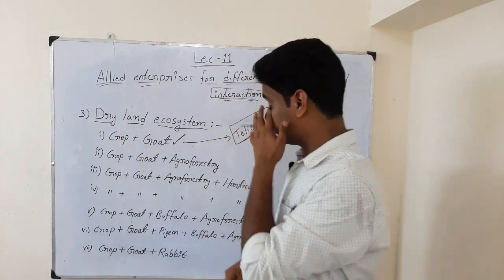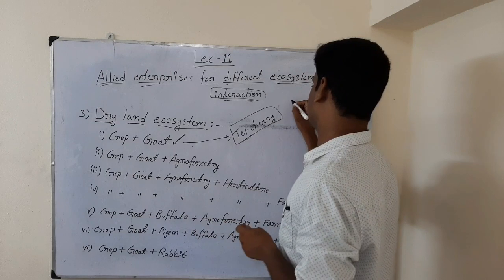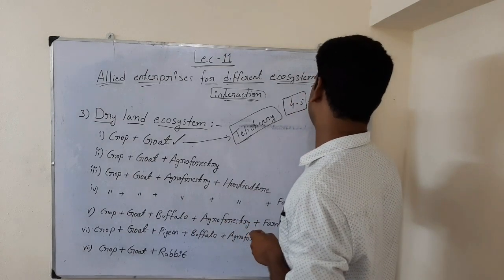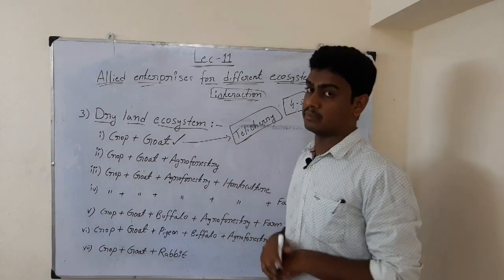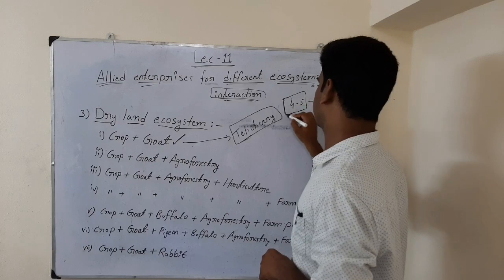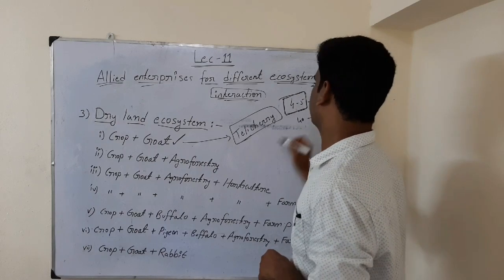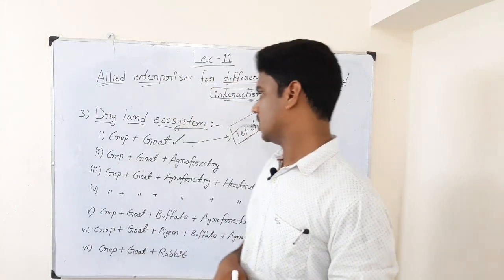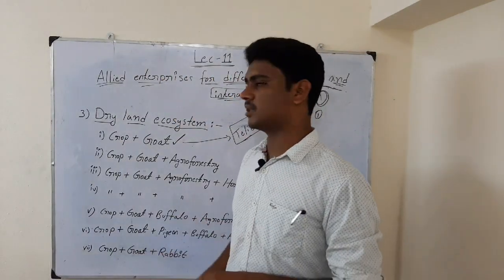And we should remember that for every 4 to 5 female goats, there should be one male goat. Minimum I'm telling, up to 40 goats also we can maintain with one male, they say, but minimum 4 to 5 goats should have one male. 4:1, 4 female and 1 male, so that we can easily multiply the goat.